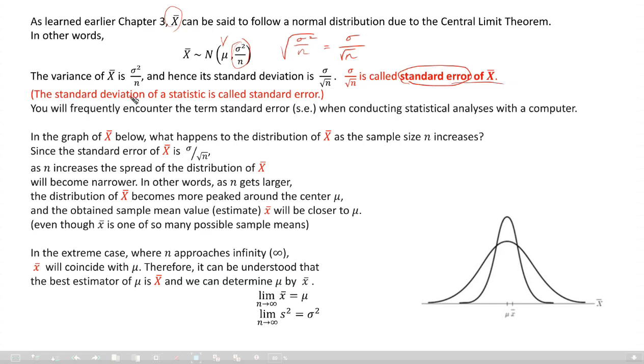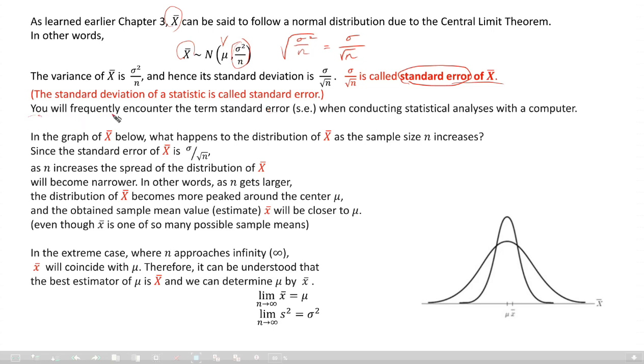The standard deviation of a statistic, and x bar is a statistic, is called the standard error. We have to distinguish those two terms: the standard deviation of the random variable x, and the standard deviation of a statistic, which we call the standard error.